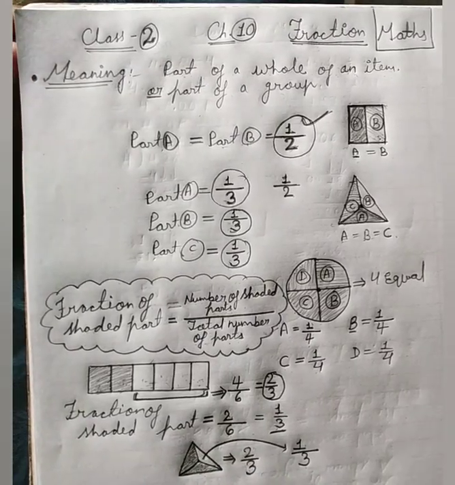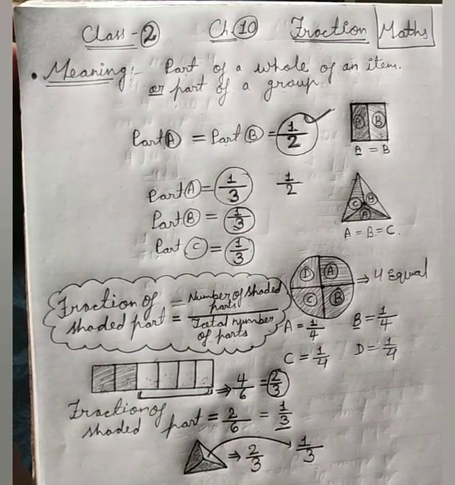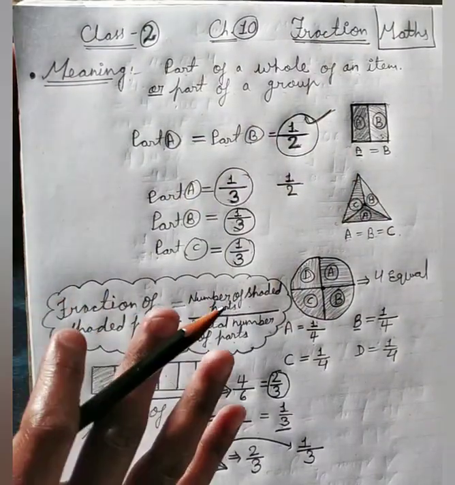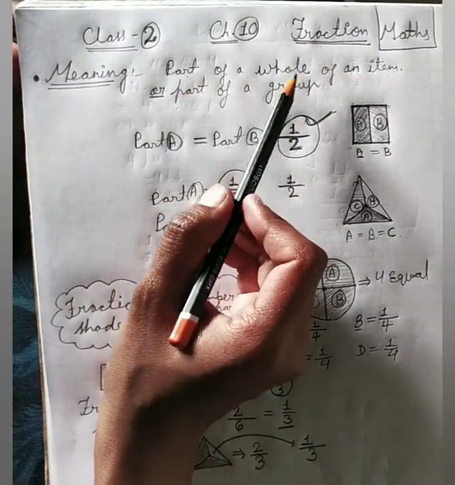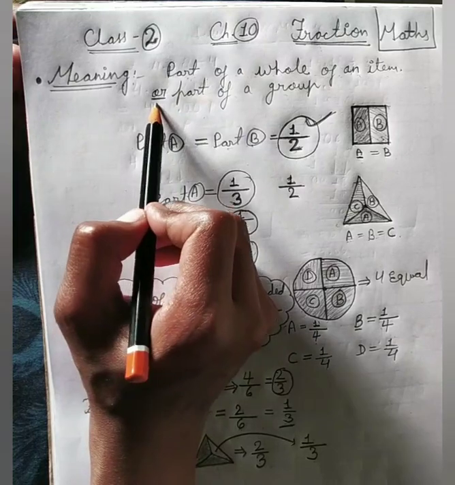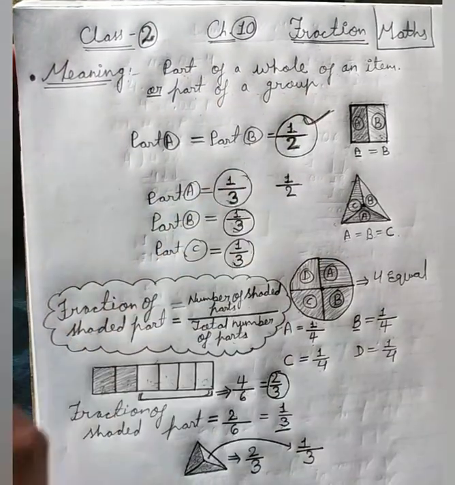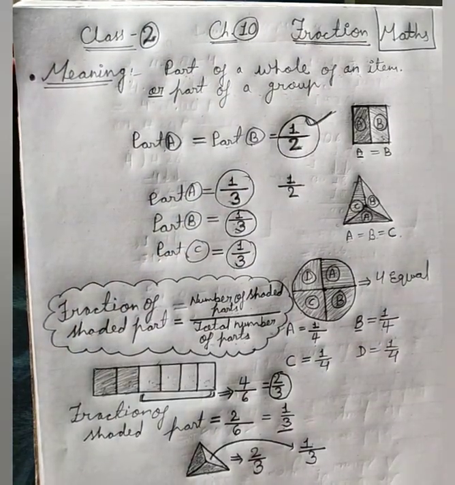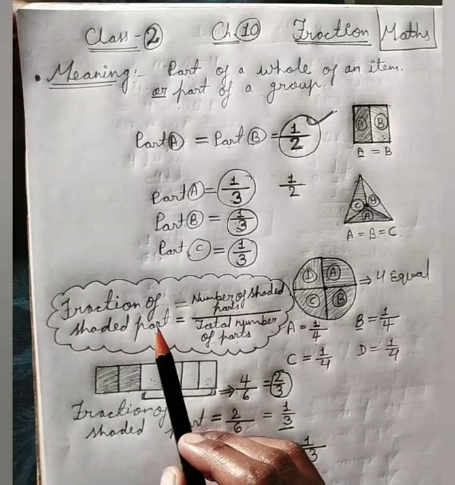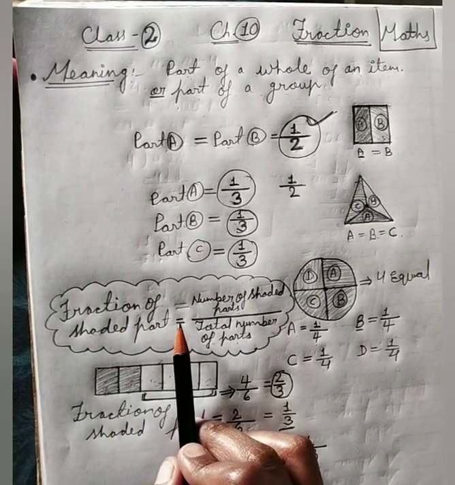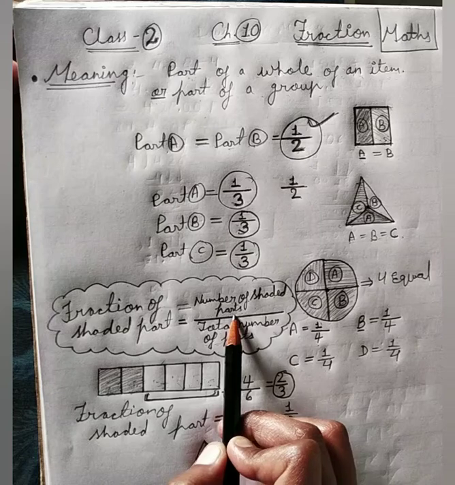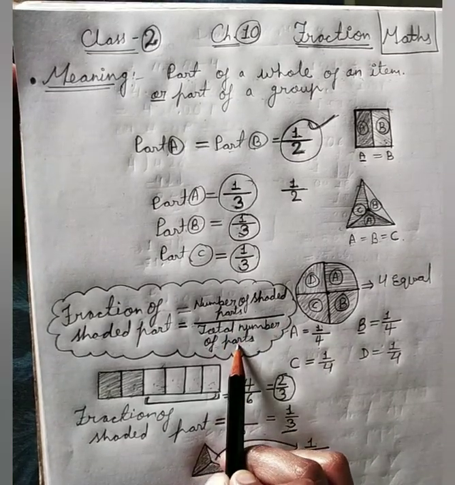Is that clear? Okay. I repeat again, what is the meaning of fraction? Fraction is a part of a whole of an item or part of a group. Whenever we talk about the fraction of a shaded part or a particular part, it is equal to the number of shaded parts divided by total number of parts.